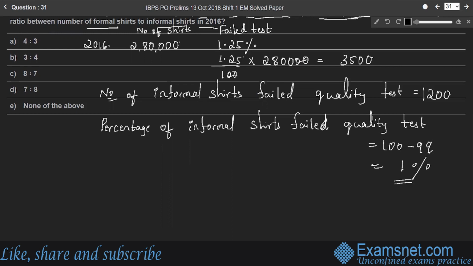That means if one is the number of informal shares that failed, 100 is the total number of informal shares.